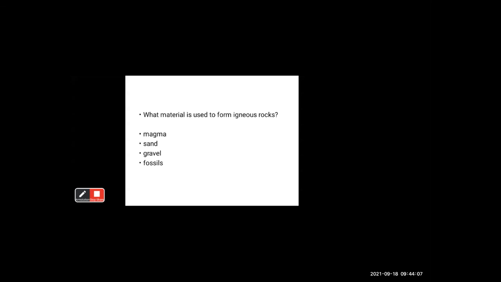What material is used to form igneous rocks? Magma, sand, gravel, or fossils? Magma. Yes, right answer. Magma is the right answer.